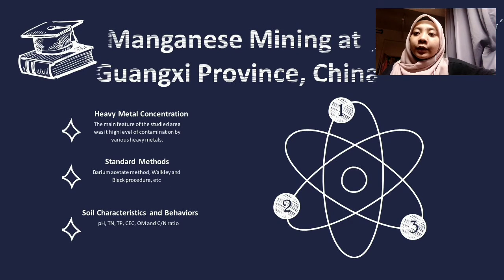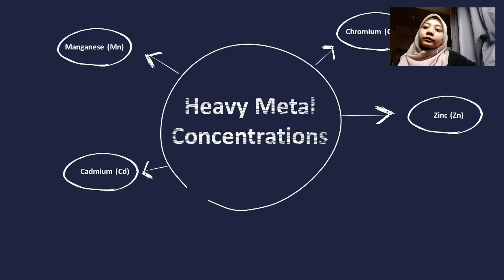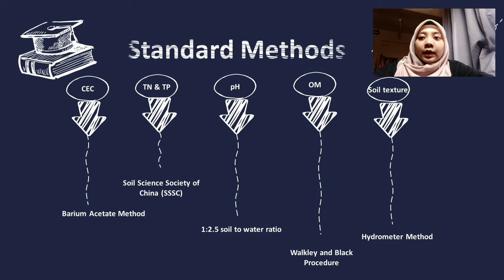I would like to present about the manganese mining at Guangxi province, China. There are 3 things that I want to present, which are heavy metal concentration, standard methods, and soil characteristics and behavior. Okay, for heavy metal concentration, there are 4 types of heavy metal in manganese mining, which are manganese, cadmium, zinc, and chromium.